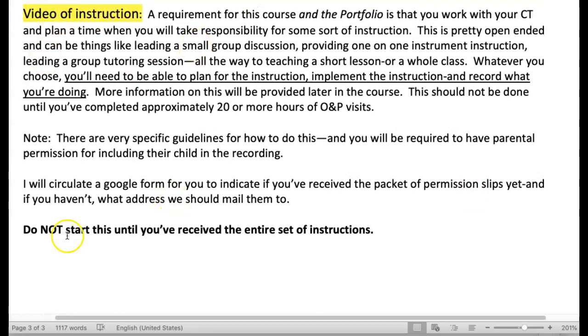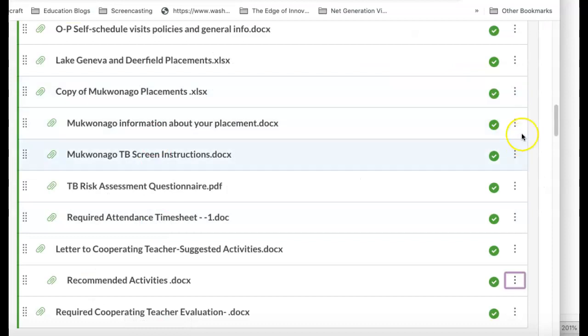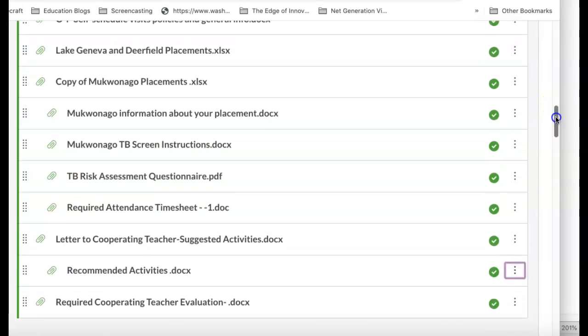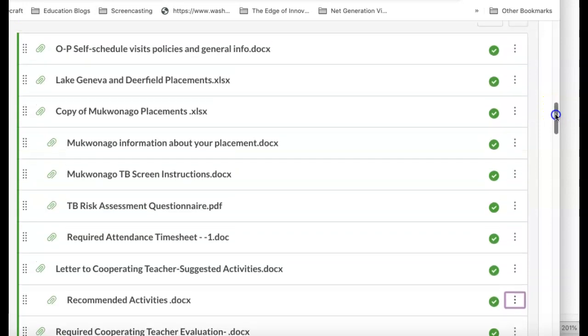So that concludes the overview. Again, I'm going to direct you to the materials that are in our Canvas and the Getting Started in O&P. Everything that I went through here is provided here. And I encourage you to use these documents, follow up with the documents.